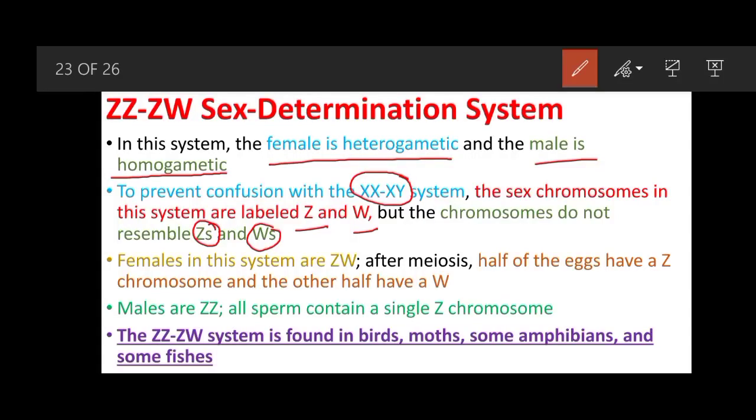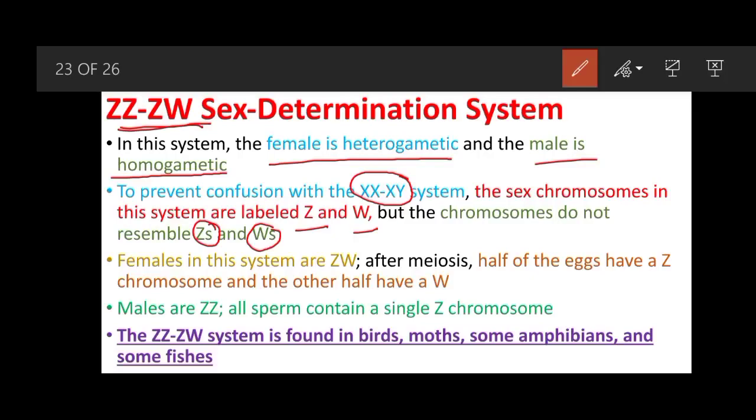Just to prevent confusion, in these species the naming for the sex determination system is ZZ-ZW, because in some organisms the female is heterogametic and the male is homogametic. So when the male is homogametic, the system is ZZ and ZW.